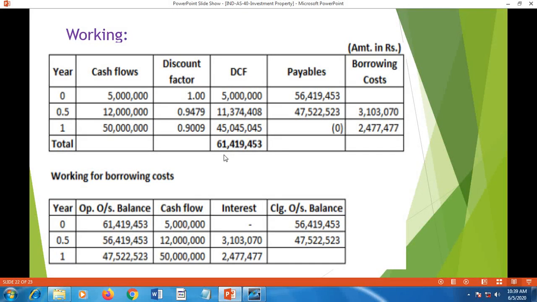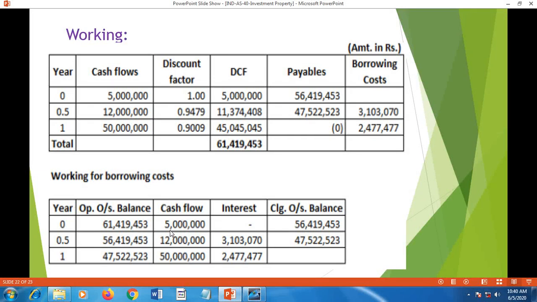Total of these values gives 6 crore 14 lakh 19,453 as the total payments made for the building. Out of these, interest element is also included, that we have calculated or shown as working here. On the initial stage, the total payment that is calculated is 6 crore 14 lakh 19,453, that is taken as opening balance.